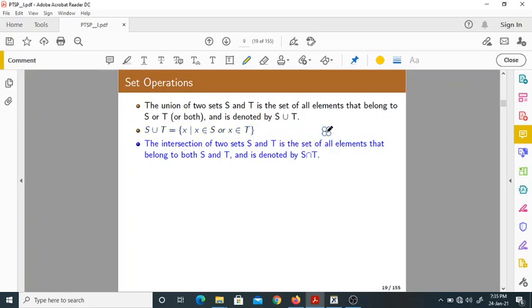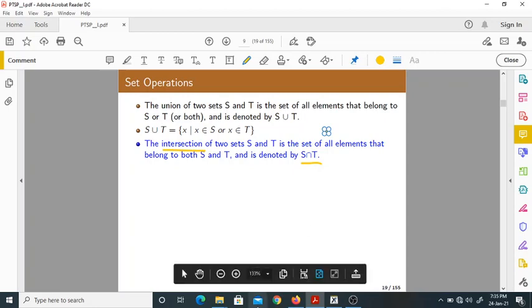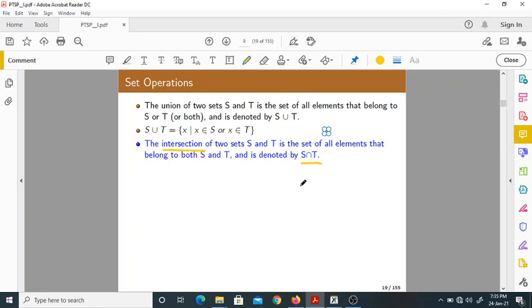So the next operation would be intersection. We denote it with S intersection T. Now what does it contain? It contains all elements that belong to both set S and set T. Otherwise, it contains elements that are common to both sets. Sometimes we write this as S into T, or ST. This is one more way of writing the intersection of two sets.